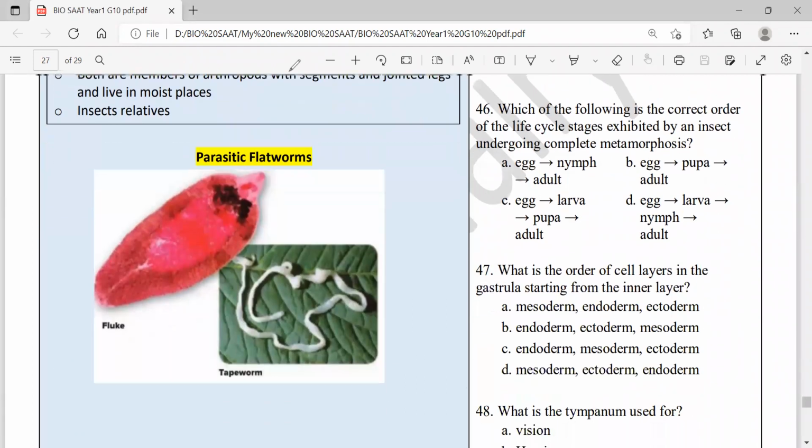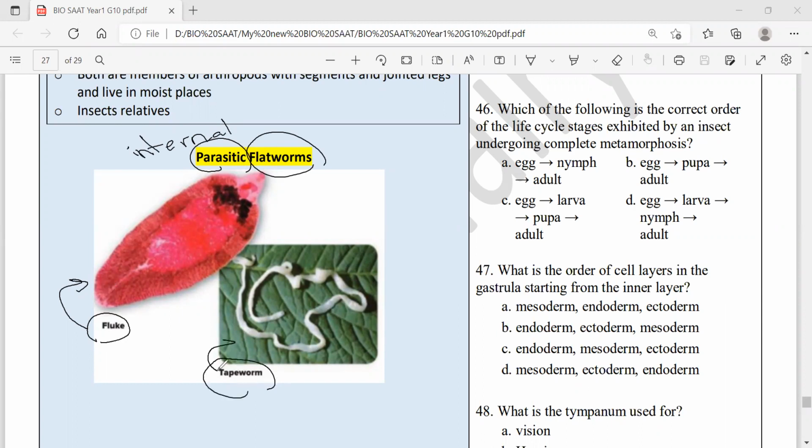And also, this is a picture of two parasitic flatworms. The fluke, the one that might attack the liver and cause hepatic failure. It's also called schistosoma or bilharzia. Belong to what? They belong to flatworms, and they're internal parasites. Internal means they live inside the host. And what is the host of these parasitic flatworms? Us, humans. See, this is also called a tapeworm. It's actually 10 meters long. Wow. It lives in the small intestine and later moves to live in the muscles. Tapeworms.